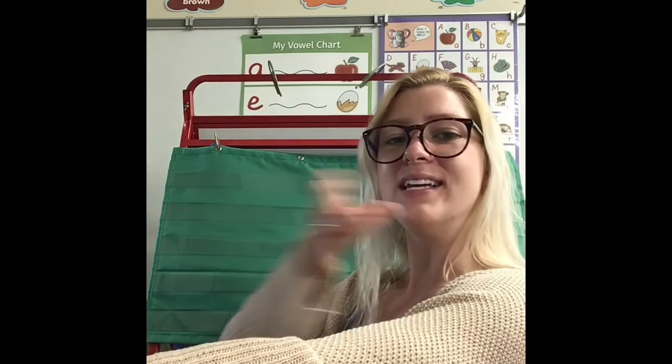K, a, t. We could also hear all of the sounds in cat by saying it like a robot. K, a, t. We could also hear all of the sounds in cat by stretching it on our arm like this. K, a, t. Or like this. Cat. We can hear all of the sounds when we turn our ear muscles on and listen really closely.